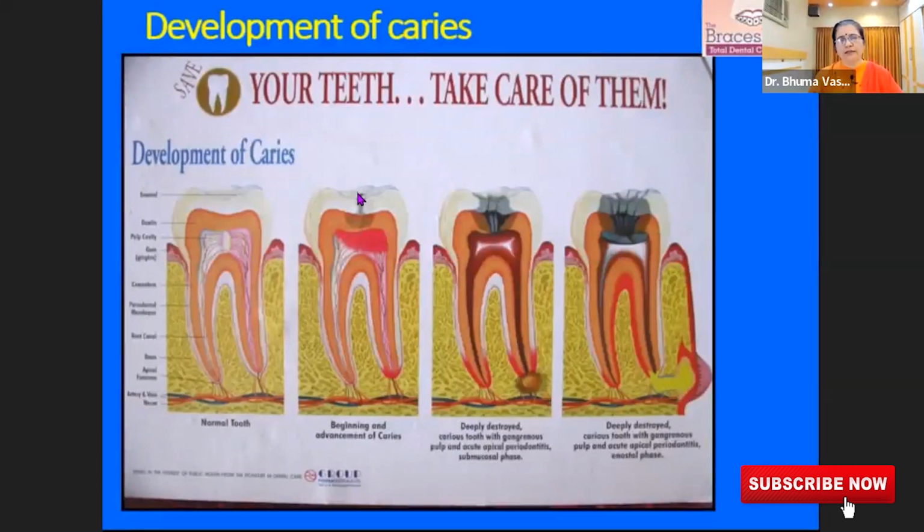And then when a small little hole happens in the tooth, the cavity begins, and then it begins to get down into the dentine. When it is in the enamel, you don't feel anything. When it is in the dentine, you start feeling hot and cold sometimes, off and on, and then when it goes deeper and reaches the nerve, that is the time when you develop swelling or severe excruciating pain in the tooth.